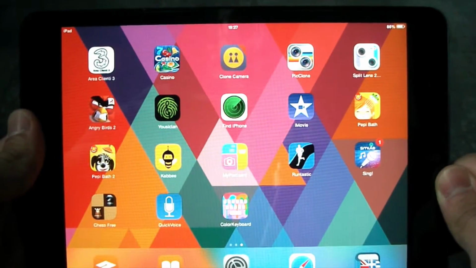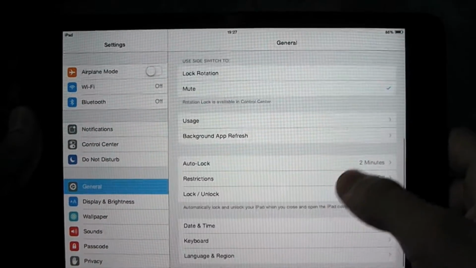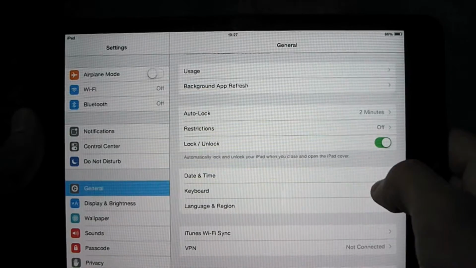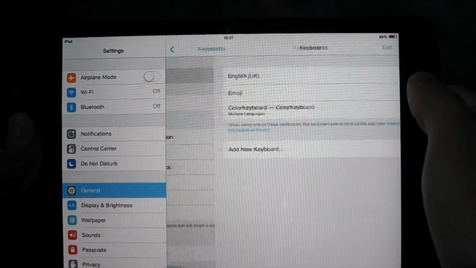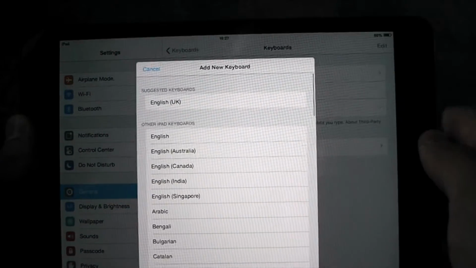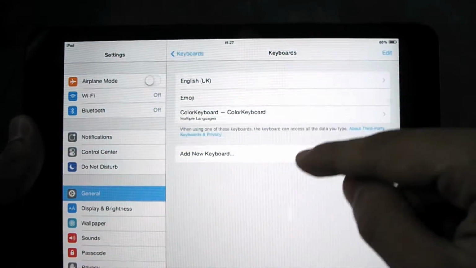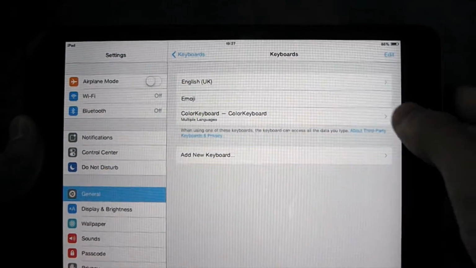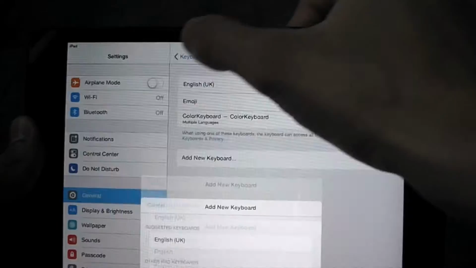Once you have downloaded the app, navigate to Settings. Then go to General, scroll down until you find this Keyboard section. Click on the Keyboard section, go to Keyboards, then add a new keyboard. Here you will find this name, Color Keyboard. I have already done that, so that's why I don't have it.